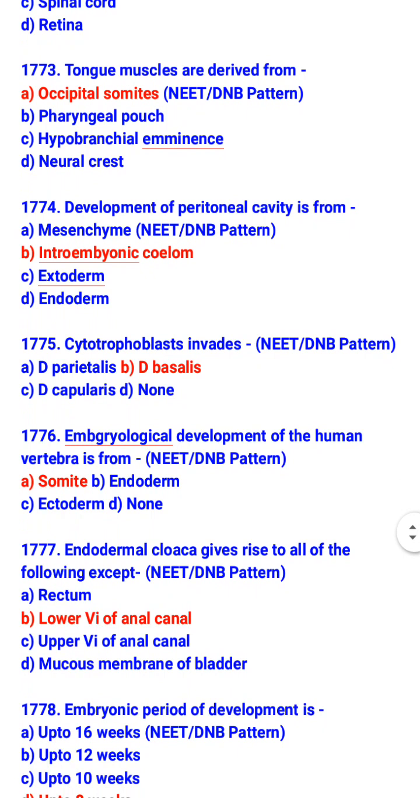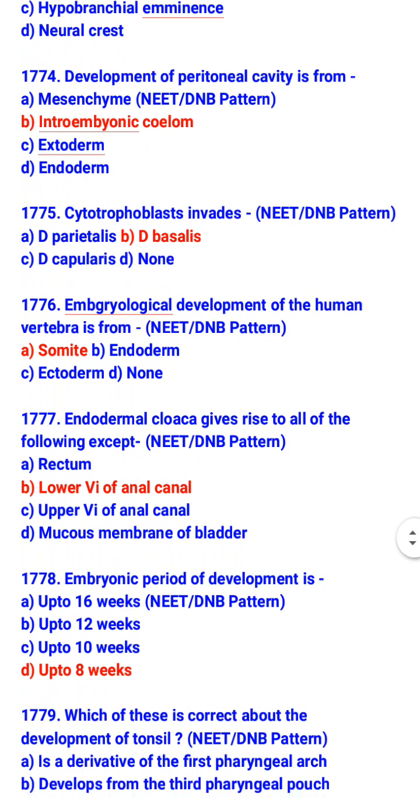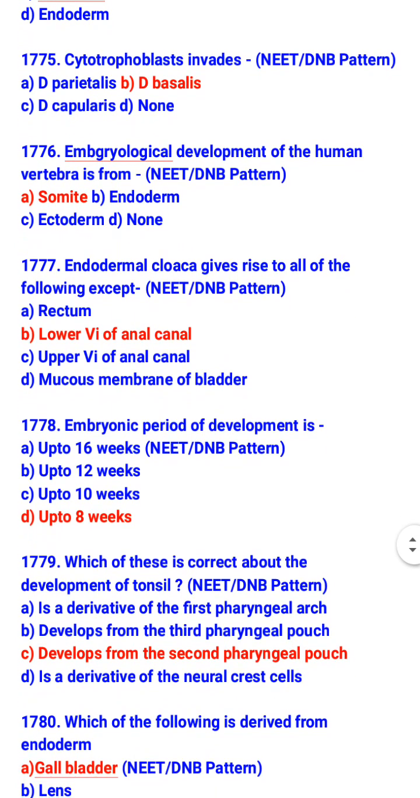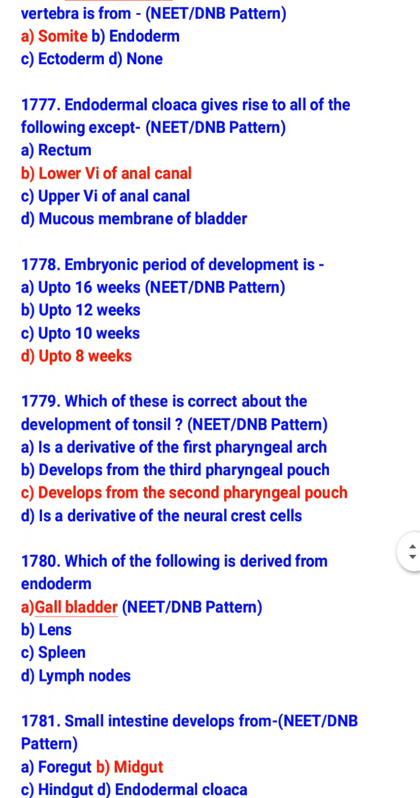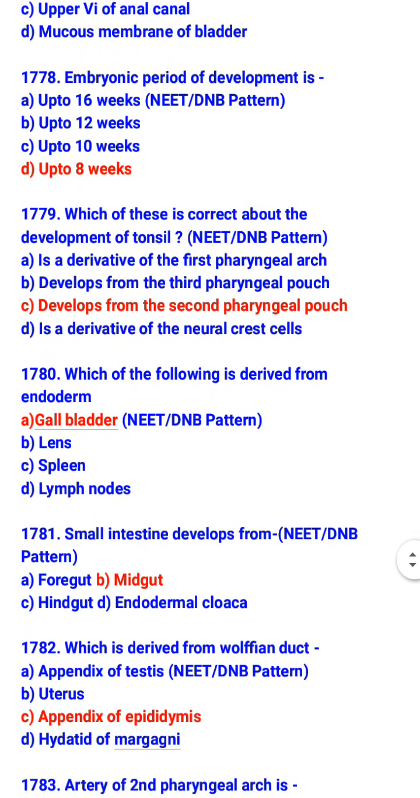Cytotrophoblast invades decidua basalis. Embryological development of the human vertebrae is from somite. Endodermal cloaca gives rise to all of the following except lower part of anal canal. Embryonic period of development is up to 8 weeks. Which of these is correct about development of tonsil? Develops from the second pharyngeal pouch. Which of the following is derived from endoderm?